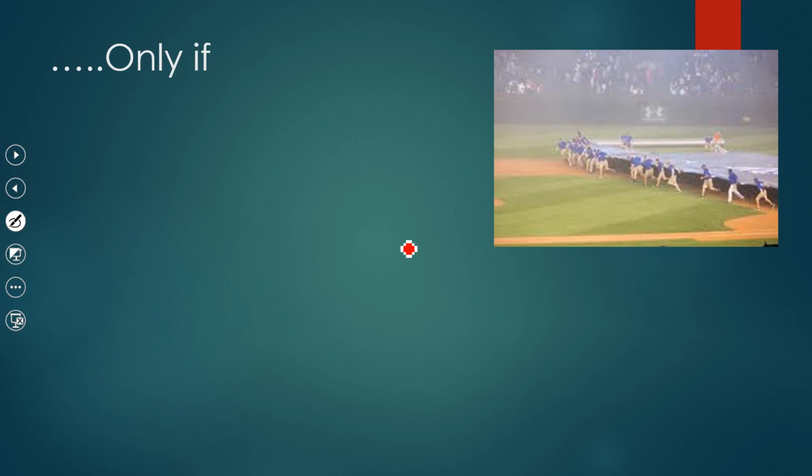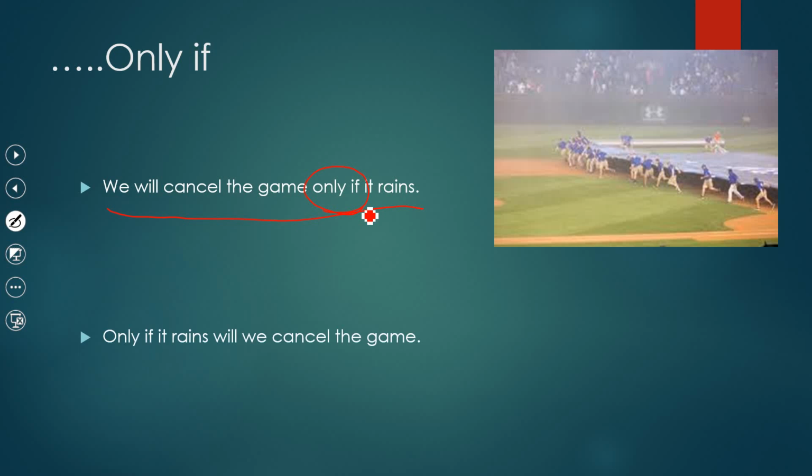Only if has one tricky grammar thing about it, and it's when only if comes at the beginning of the sentence. Here we can see we will cancel the game only if it rains. Only if here is in the middle of the sentence. If I switch it, it's only if it rains will we cancel the game. Do you notice anything strange about this? We could see here, will we cancel?